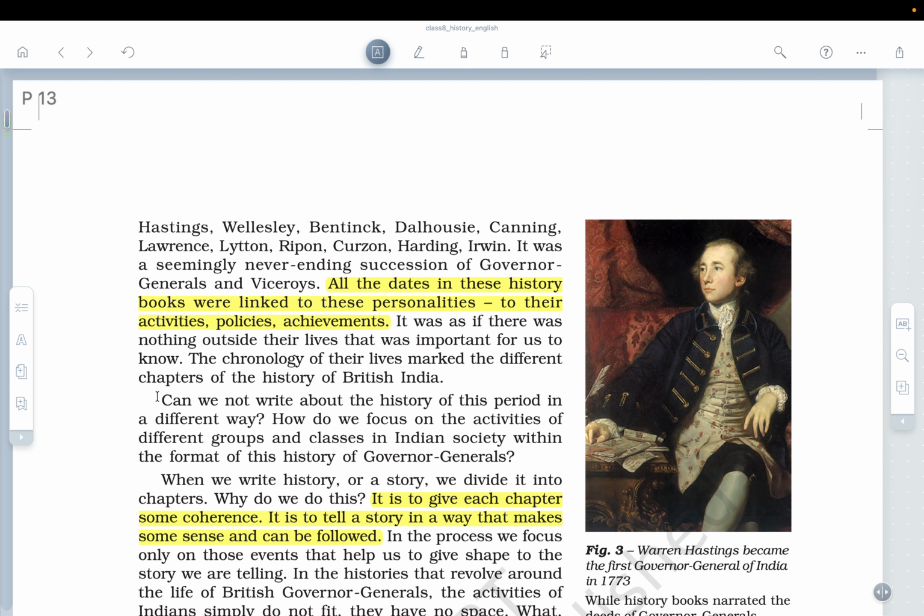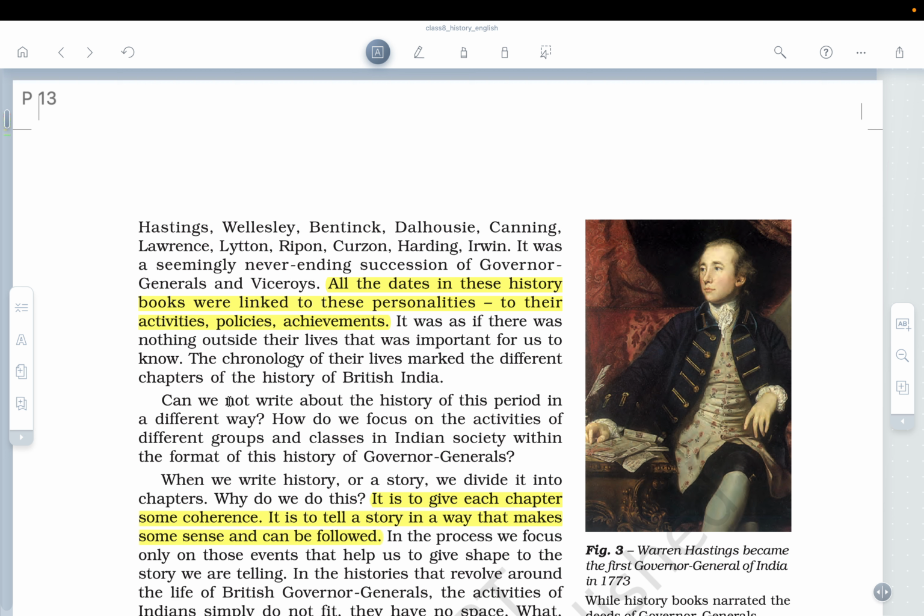So now the next question which NCERT asks is, can we not write about the history of this period in a different way? How about we focus on the activities of different groups and classes in Indian society within the format of this history of the Governor Generals? Okay, so it's not like during the period of these Governor Generals and the Viceroys, only these people were existing. There were some other folks like some local merchants, some peasants, some local rulers. They were also there, but these people are highlighted in a much better way, and now we will understand why they are highlighted. Okay,